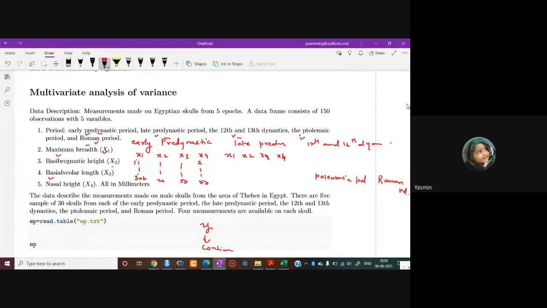The data are the measurements made on the Egyptian skulls. The data consists of 150 observations, 30 observations from each period, and each measurement has 30 observations. So we have 150 observations from 5 periods. Okay, so what do we have to do? Now, how to create the data? The very important part is the creation of data. So let's see how to create the data.